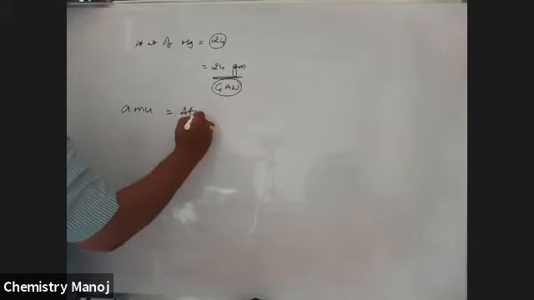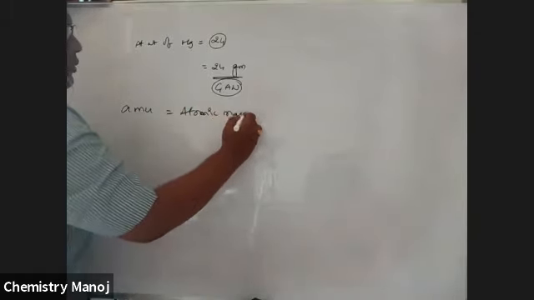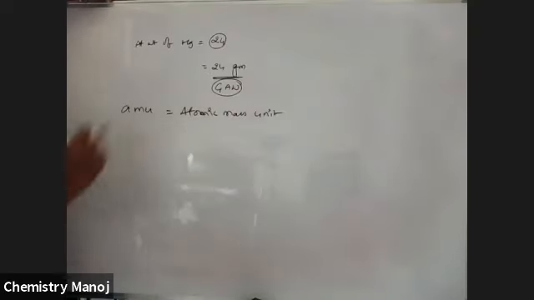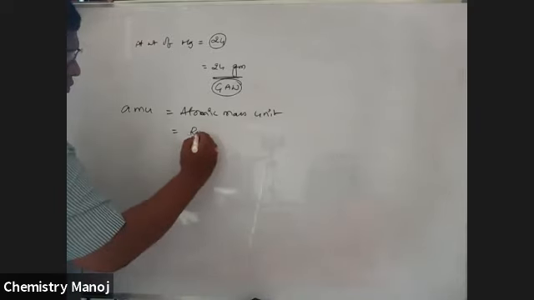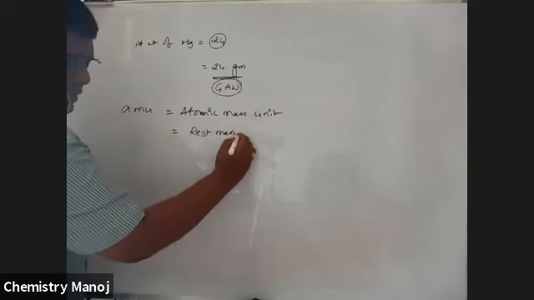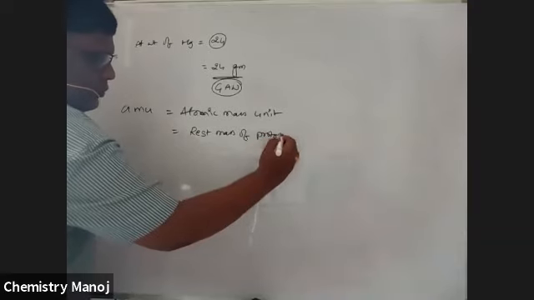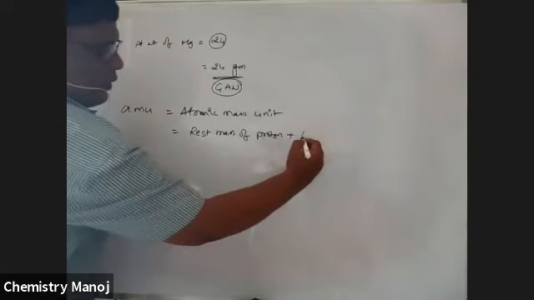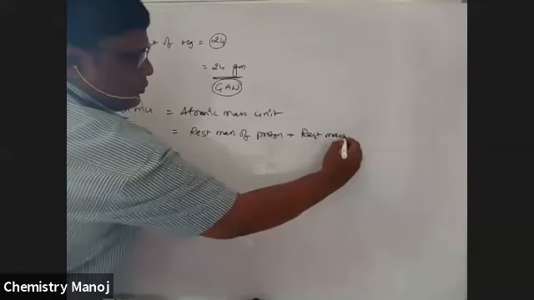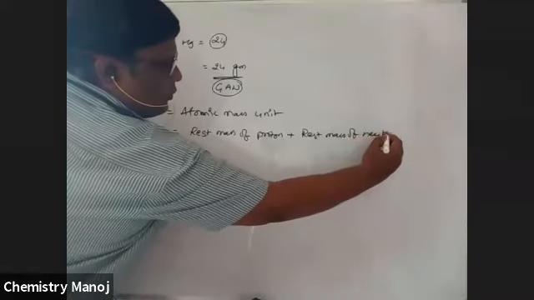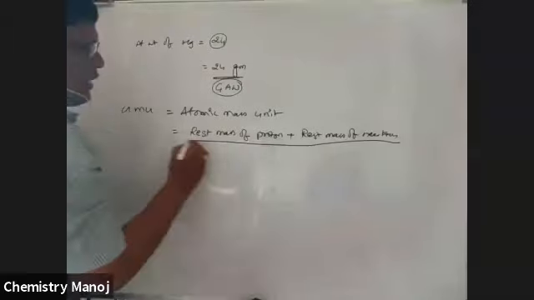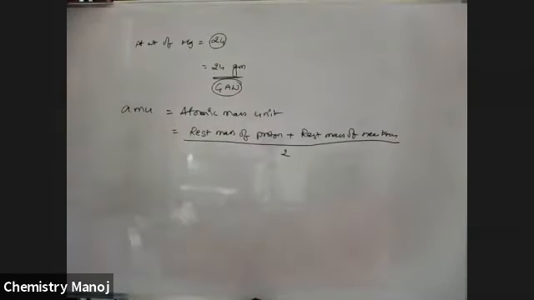Nothing but atomic mass unit, generally used. What is this atomic mass unit? Atomic mass unit is the average of the rest mass of proton plus the rest mass of neutron. That is, the average of the rest mass of proton and the rest mass of neutron is called AMU.